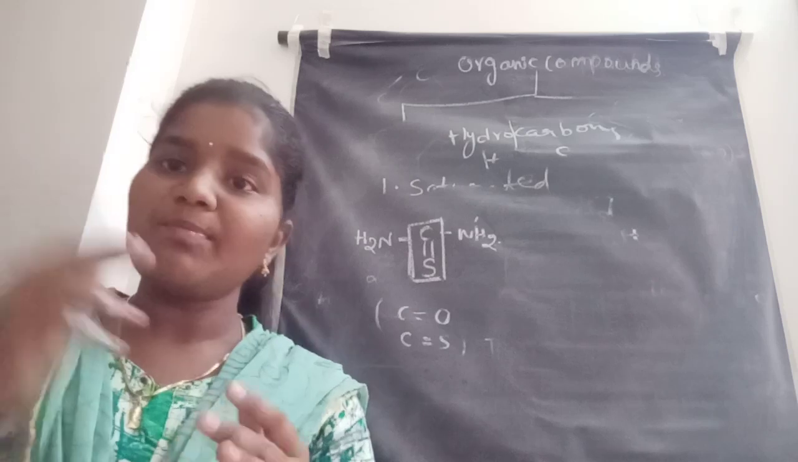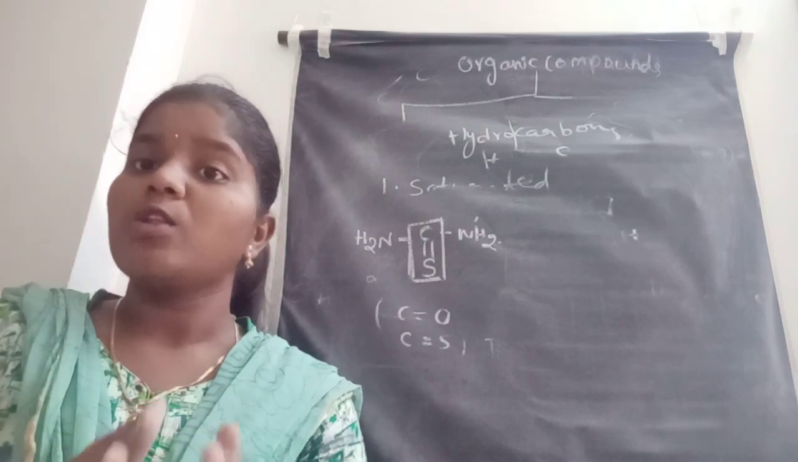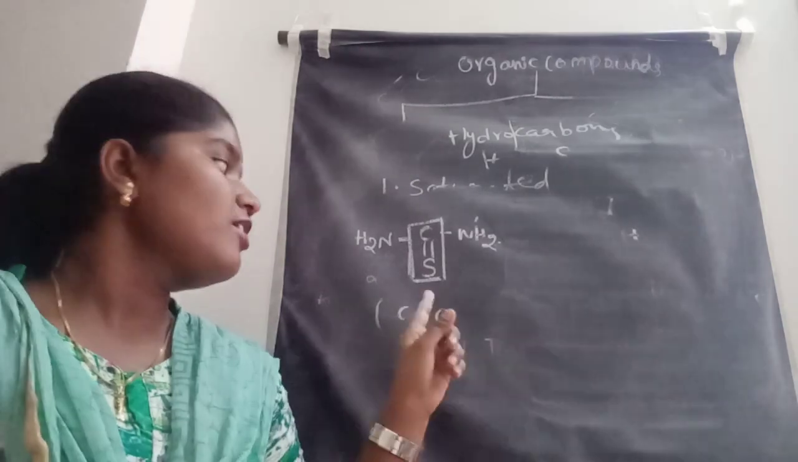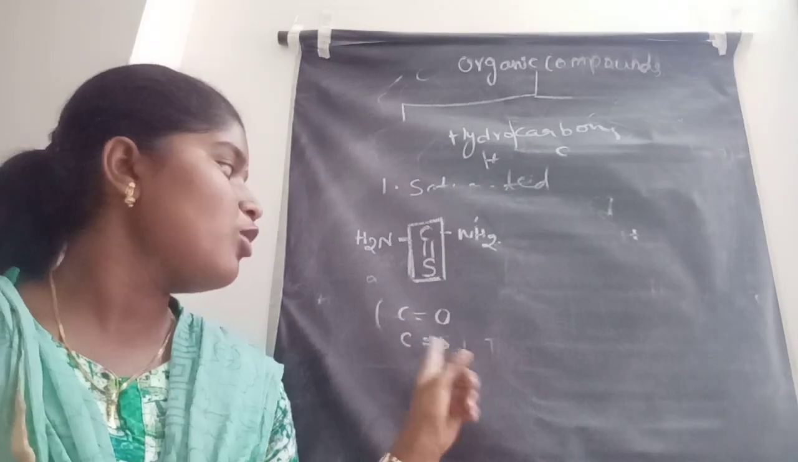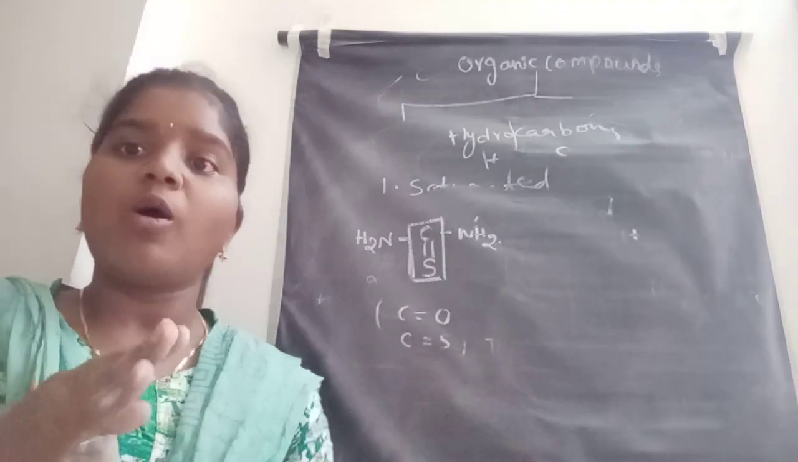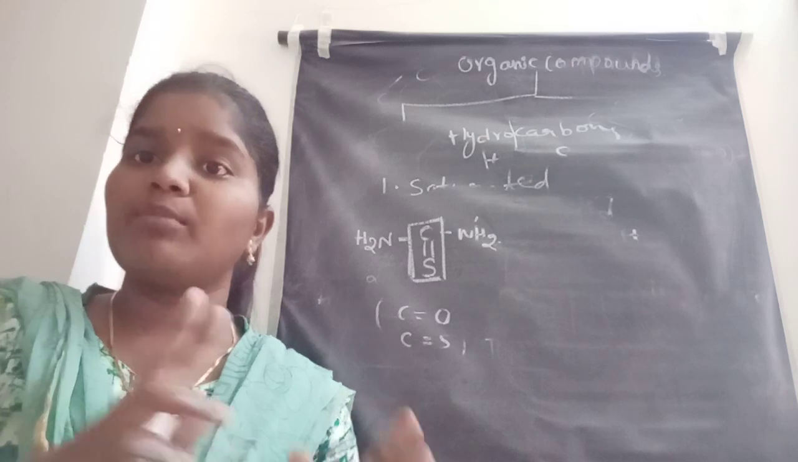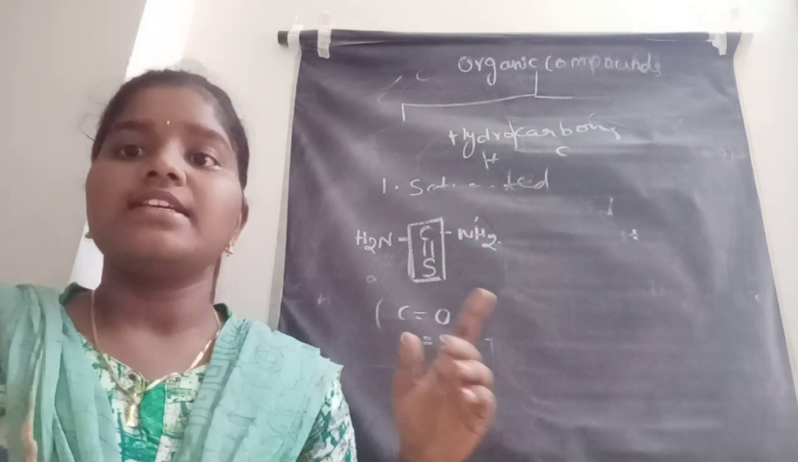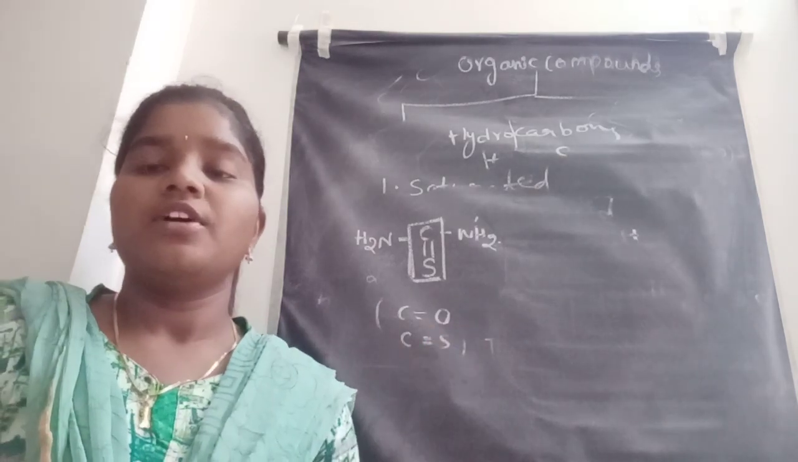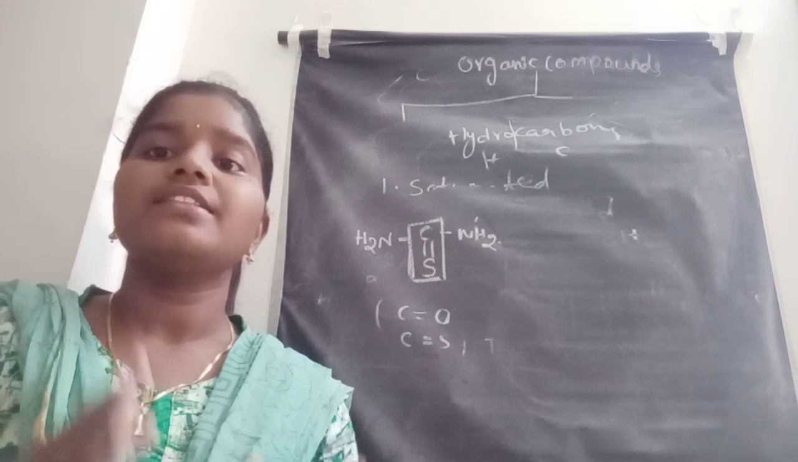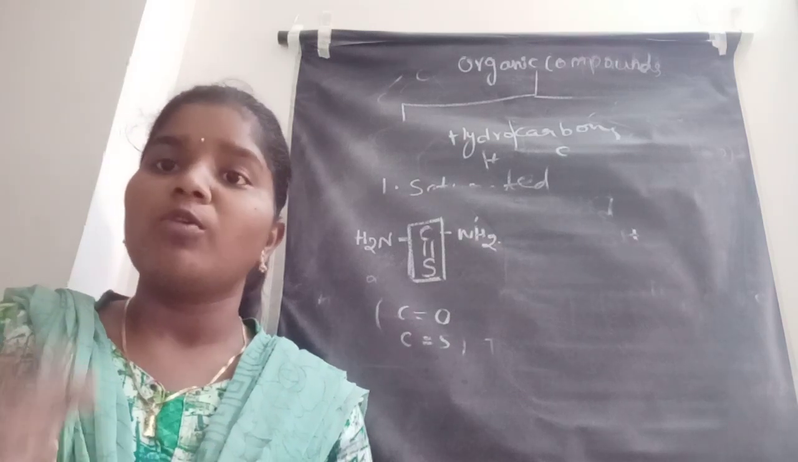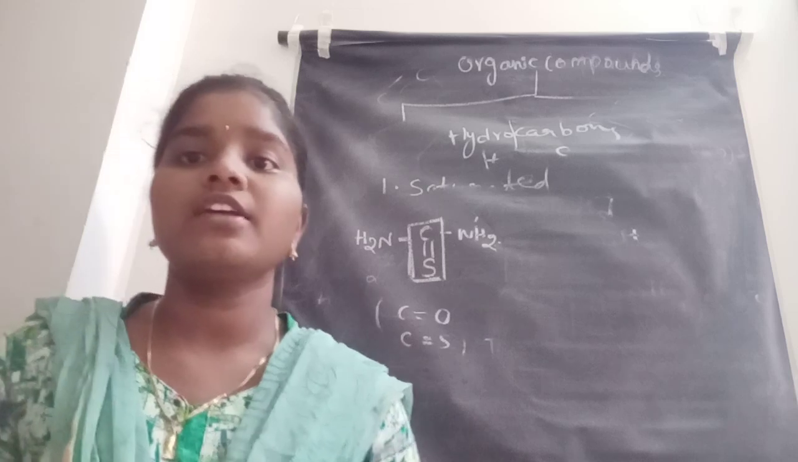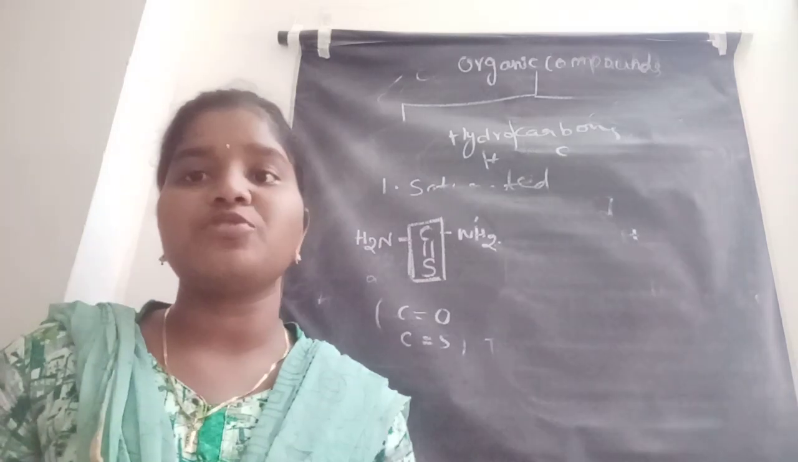In simple terms, unsaturated is also applicable when the compound contains C double bond O or C double bond S, or the hydrocarbon contains double bonds or triple bonds. It is said to be a saturated one when the hydrocarbon contains only single bonds between them. Those compounds are called saturated ones.